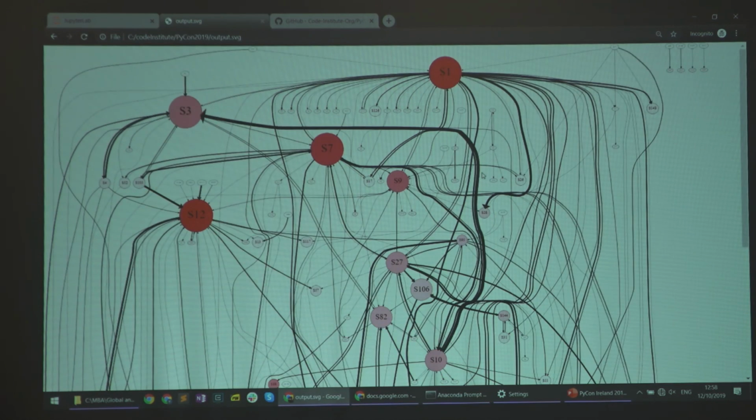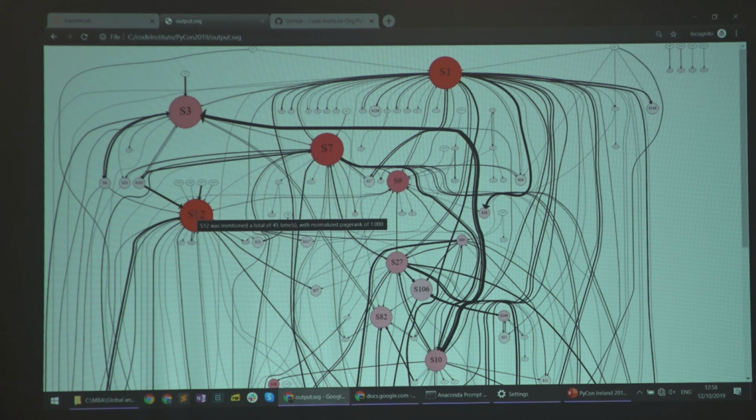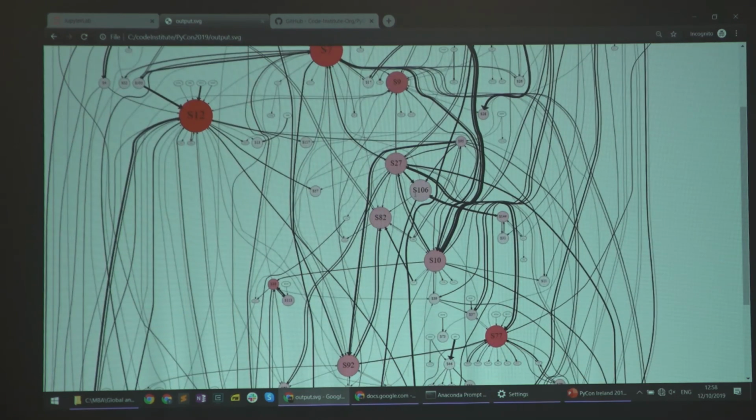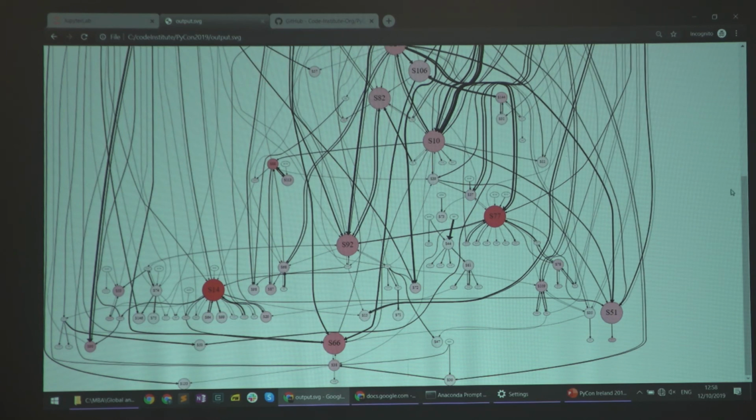So this is this newer version, with the deepest red being those who are most influential at a more holistic level. And you can see a bit of how influence flows between students. So this is the most influential. And there are a lot of others who are influential in some circles. So that's pretty much it. This is what I wanted to show you. We've been playing with this a lot and are still looking for ideas.